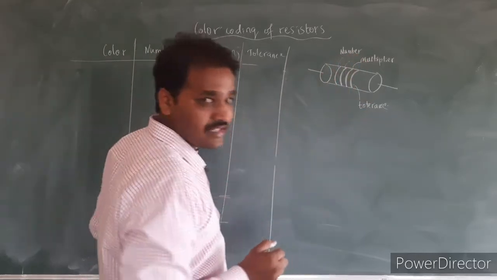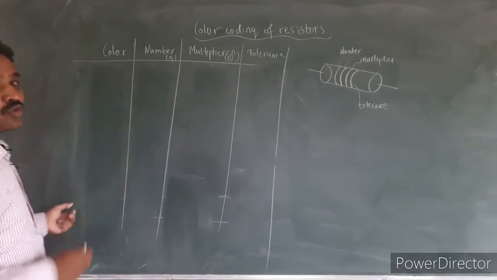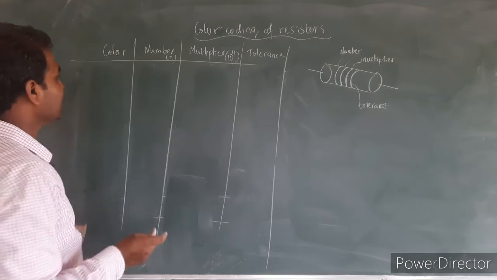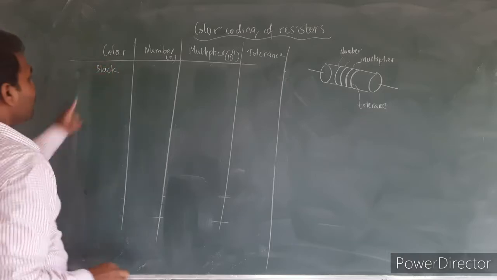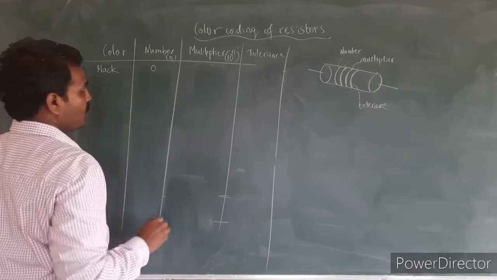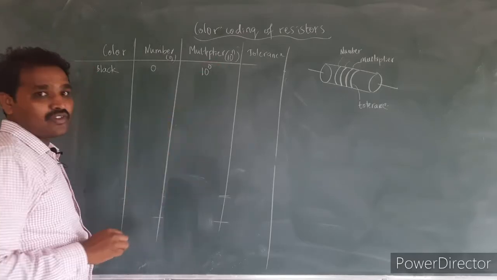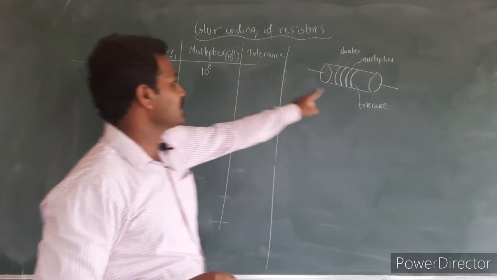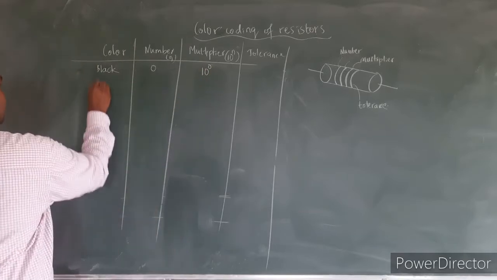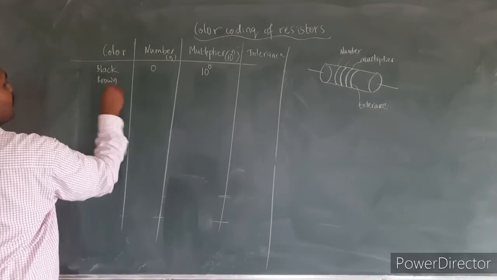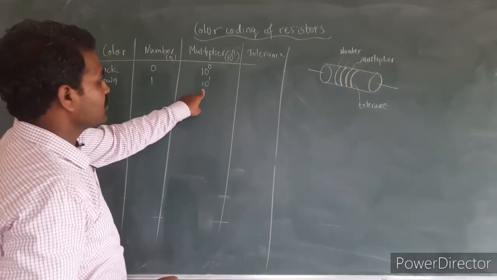First let us list the colors and the corresponding numbers associated with those colors, then we shall discuss how to calculate the resistance of the given resistor. The first color we are considering is black. For black, the number given is 0. In place of the multiplier, I have to multiply by 10 to the power of 0. If black color is in the third position, the multiplier will be equal to 10 to the power of 0. Similarly, next we have brown. Brown is given the number 1. If it is in the place of the multiplier, the multiplier value is 10 to the power of 1.